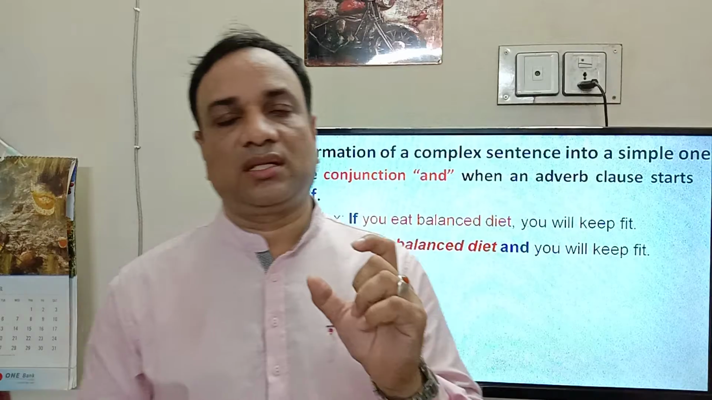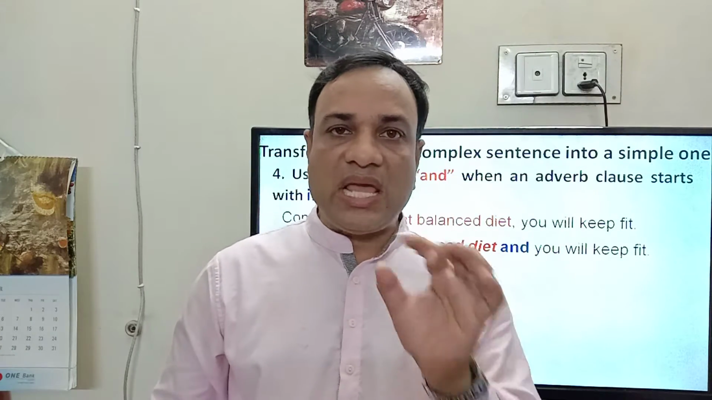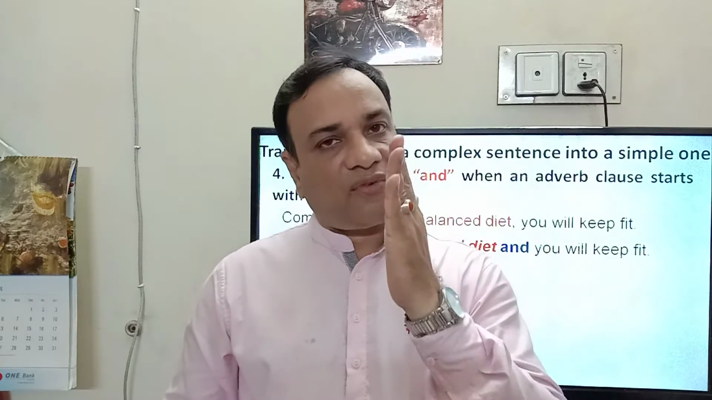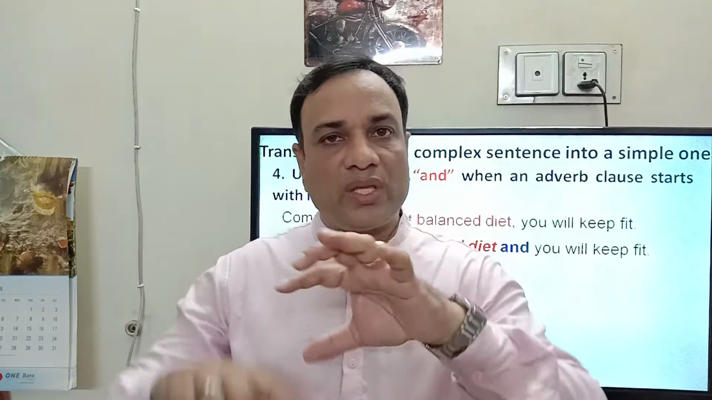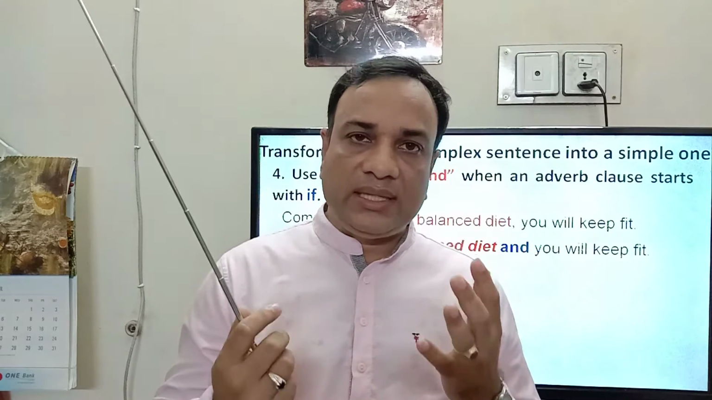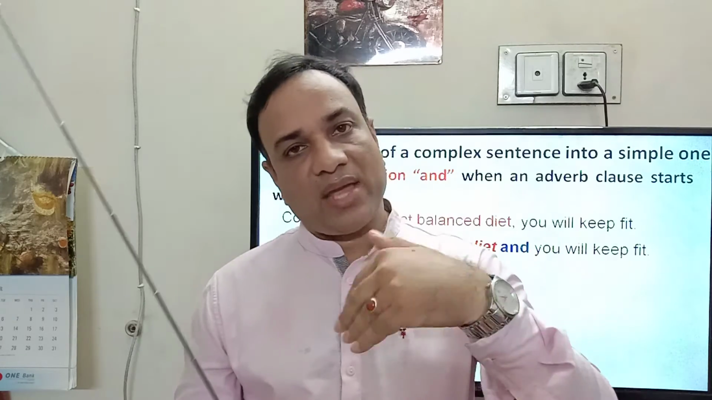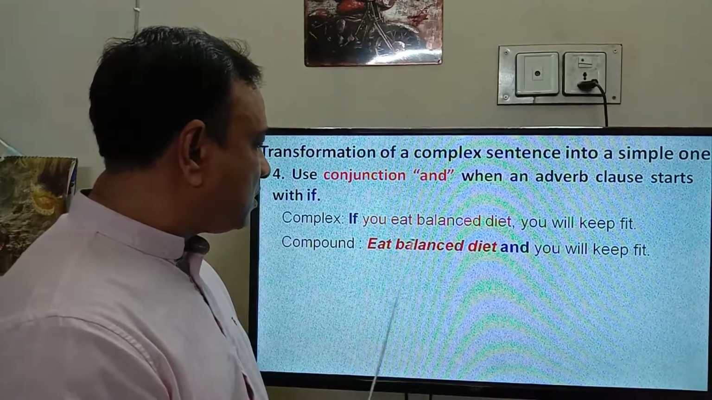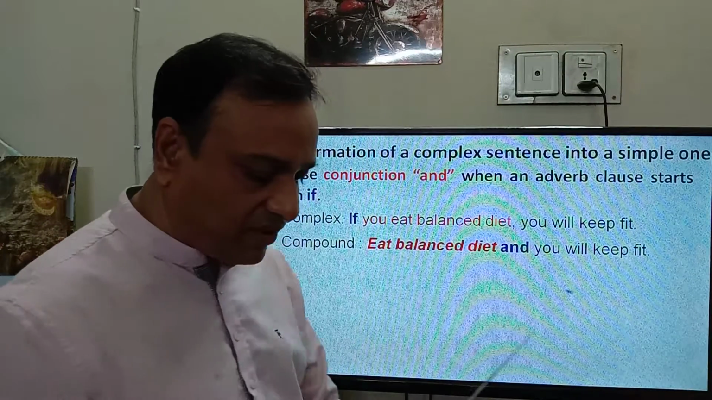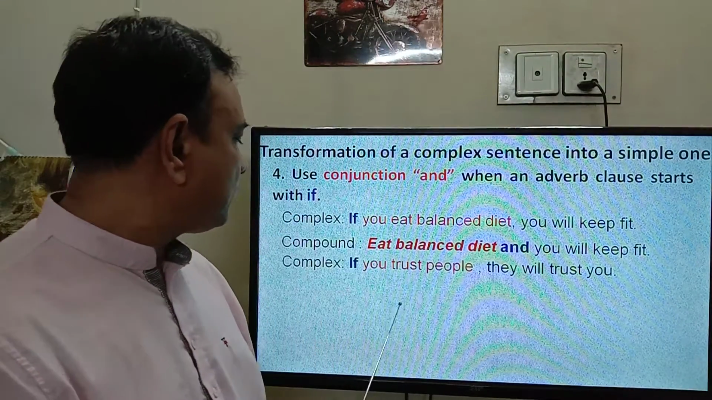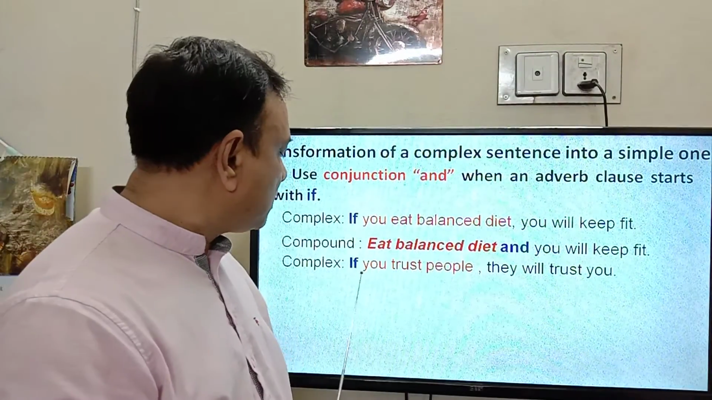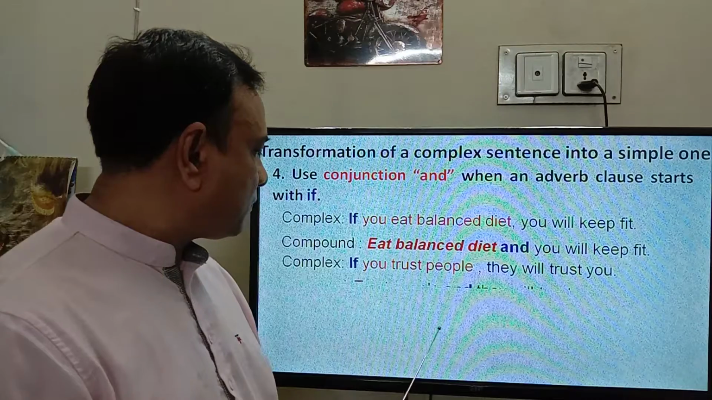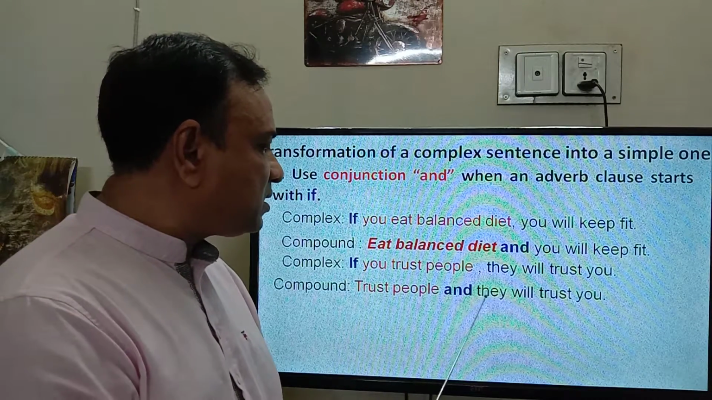So let us come to a final decision. If we find an if clause in a complex sentence, we have to select the if clause at the beginning of the compound sentence with imperative mood, then "and" and the main clause. This is the example: Eat balanced diet and you will keep fit. Another example: if you trust people, they will trust you. Trust people and they will trust you.